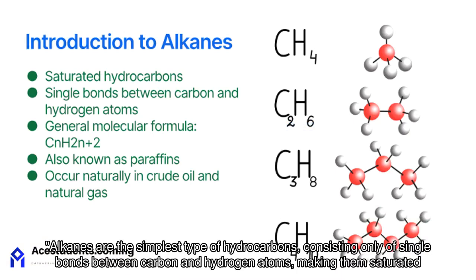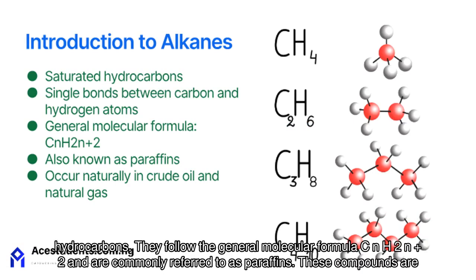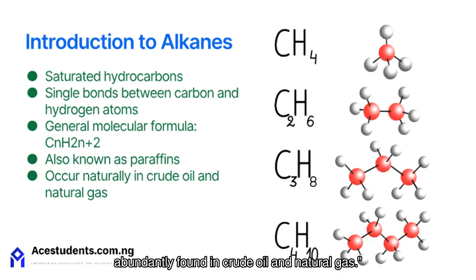Alkanes are the simplest type of hydrocarbons, consisting only of single bonds between carbon and hydrogen atoms, making them saturated hydrocarbons. They follow the general molecular formula CnH2n+2 and are commonly referred to as paraffins. These compounds are abundantly found in crude oil and natural gas.